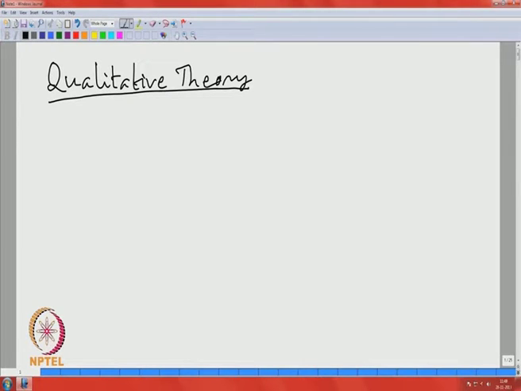So, let me first explain my notation and some notions and what is the main objective of this part of the theory of differential equations. So, we will be studying a system of n first order equations.